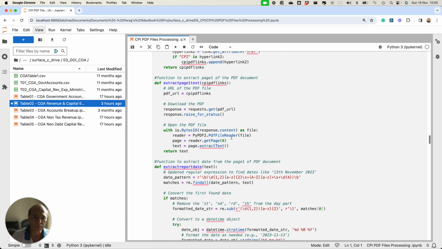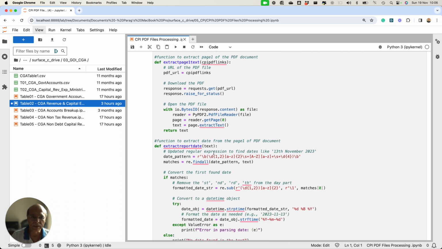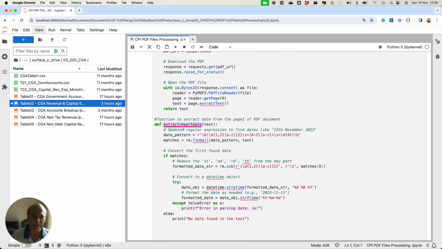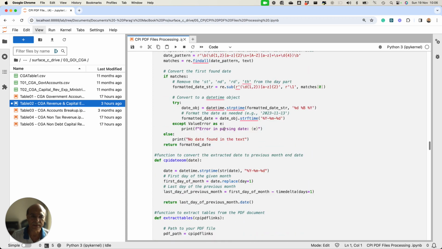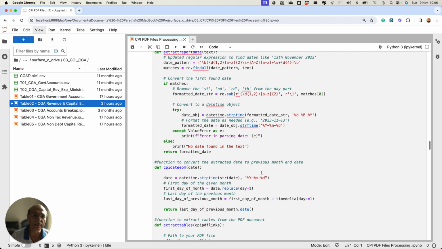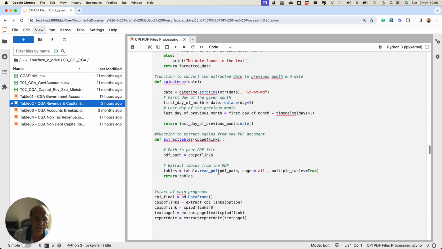So then you pick up the date, and you basically read the date here. Look, it is basically reading the report date. And then it is converting the report date to the last month date, because the report date may be 12th November, but the data is still 31st of October. So you need to convert that. This particular function is doing that.